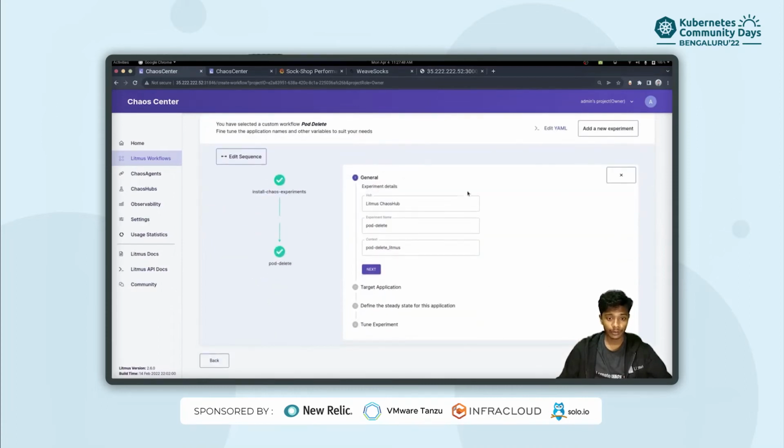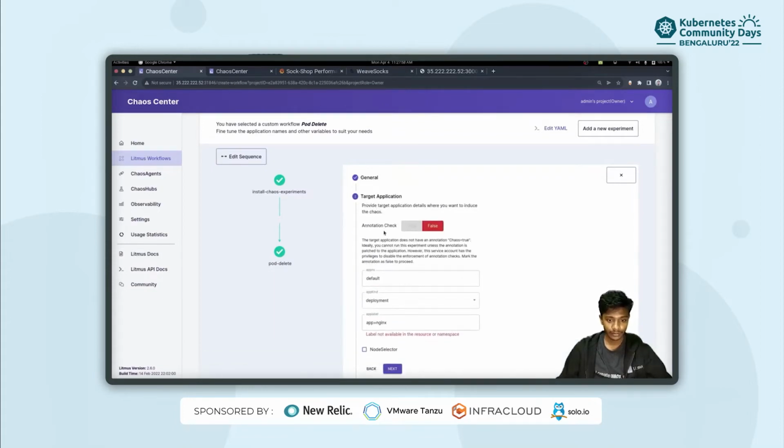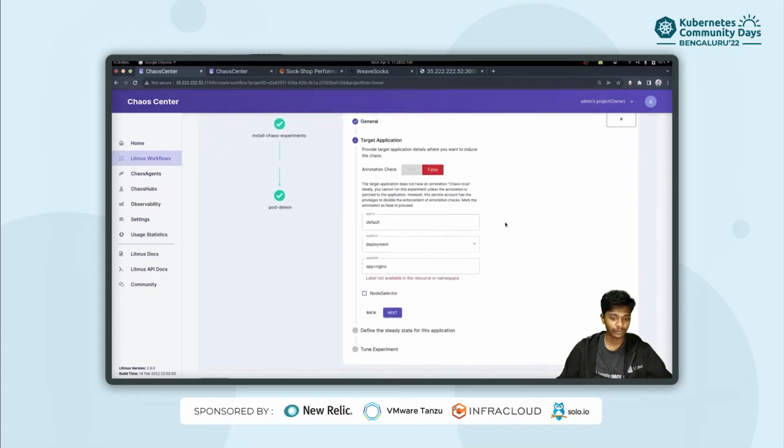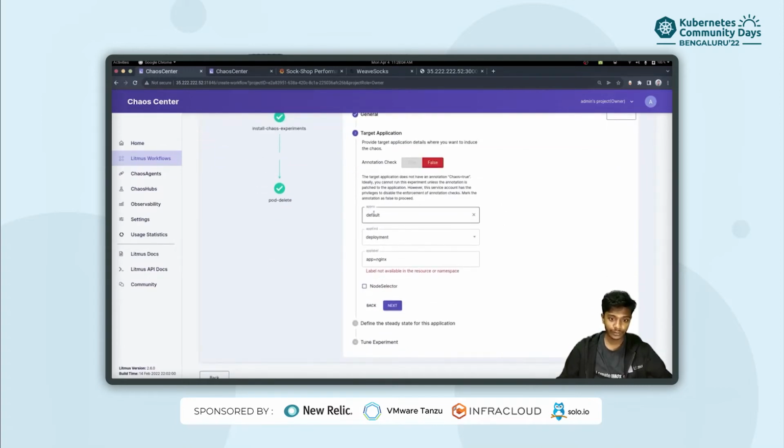So once I'm actually editing the pod delete experiment, you can see that we have the option for specifying the hub, which we have already done, the name of the experiment and the context. We'll leave them as it is. And then we have to specify our target application, that is the sock shop application. So first of all, we need to specify our namespace. So this will be the sock shop, since our application is in sock shop namespace.